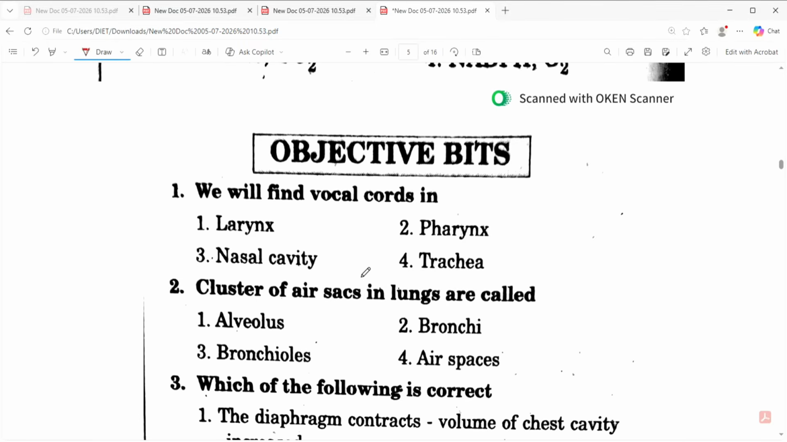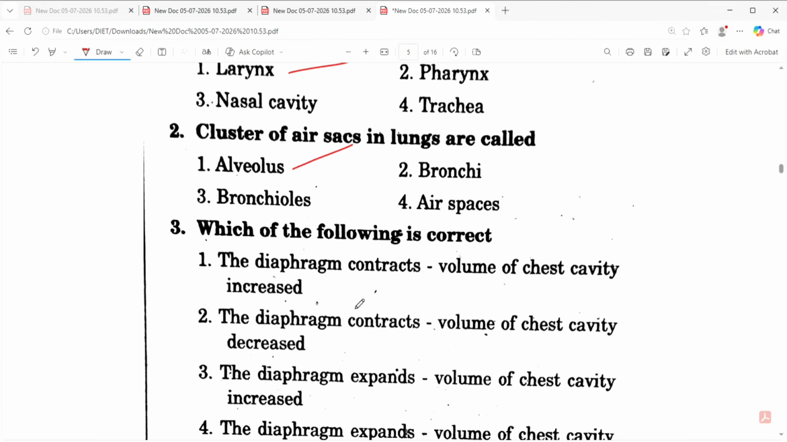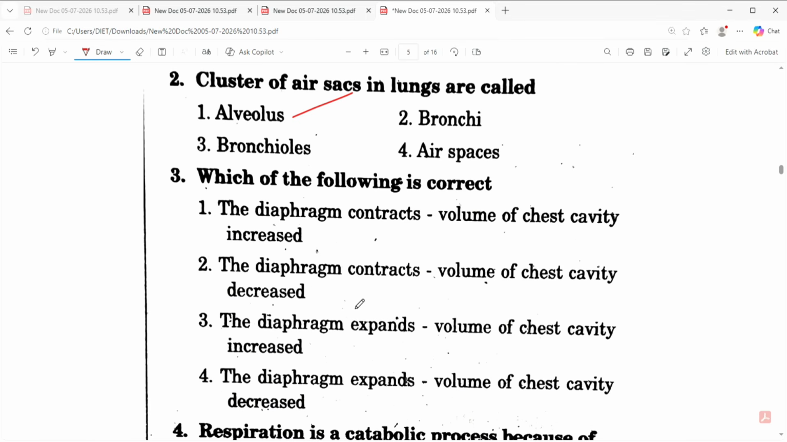We will find vocal cords. Vocal cords are found in the sound box, which is called the larynx. Cluster of air sacs in lungs are called alveoli. Which of the following is correct? The diaphragm contracts, volume of chest is increased.